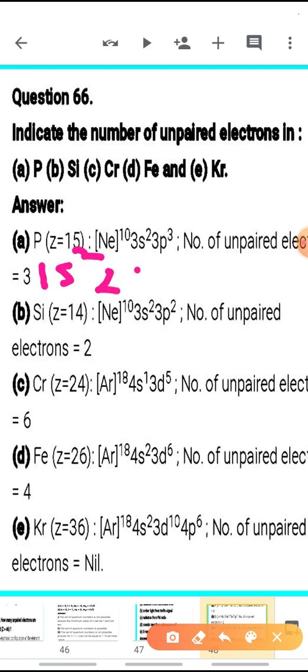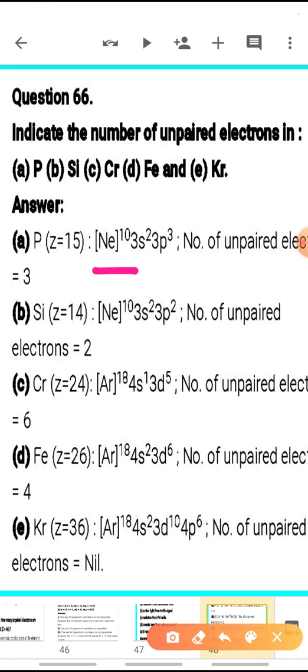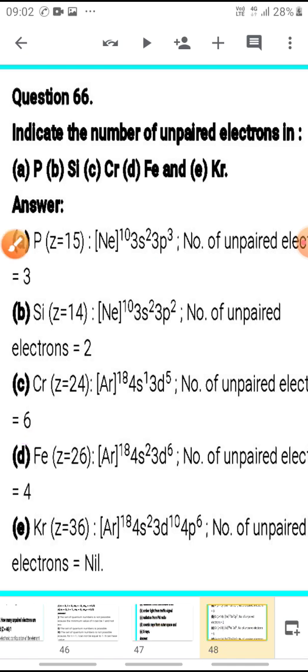1s2, 2s2, 2p6. This is for 10 electrons. For these 10 electrons, we can simply write it as neon, Ne10. This is 1s2, 2s2, 2p6. After that, the 11th electron goes to the 3s orbital and the 12th electron also goes to the 3s orbital. So it becomes 3s2 and the next 3 electrons will go to the 3p orbitals. So the electronic configuration simply is 1s2, 2s2, 2p6, 3s2, 3p3. Children, you have to practice these electronic configurations.